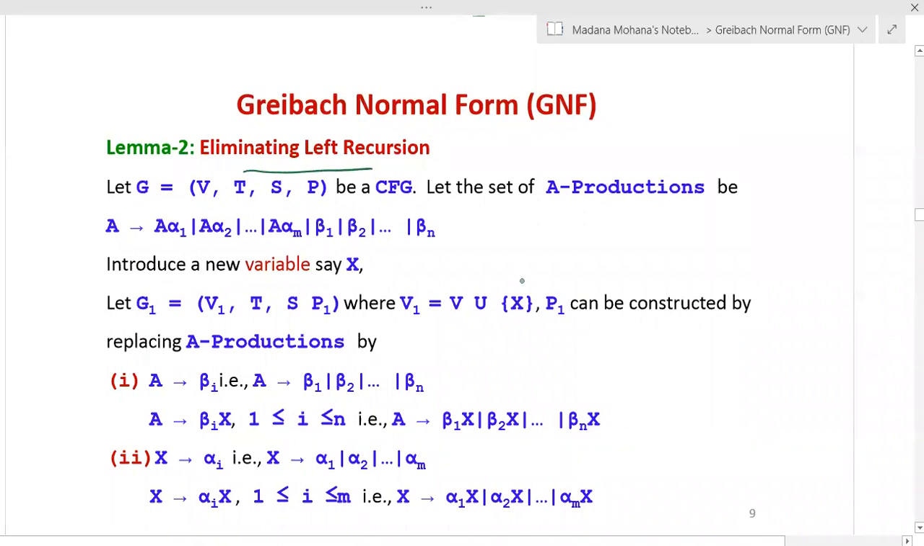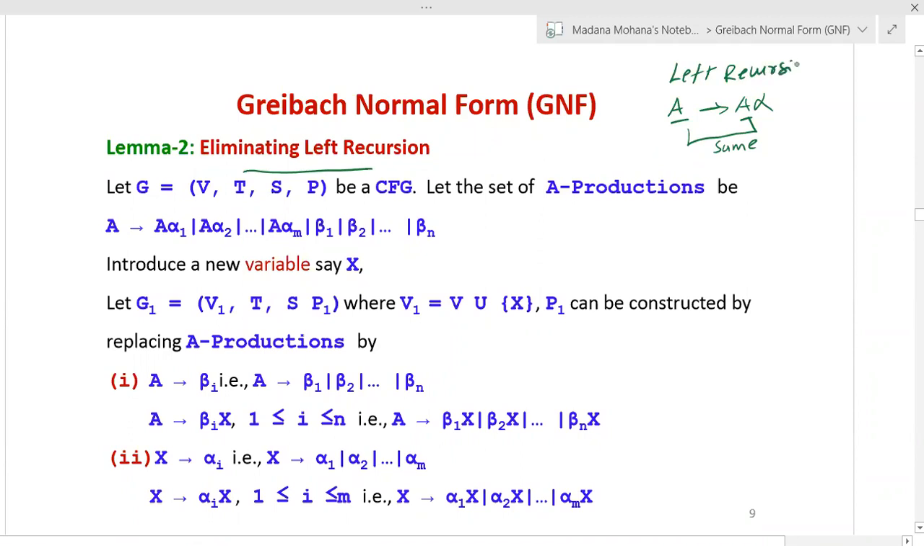So before seeing the lemma, what is the meaning of a left recursion? If any grammar is in the form of A derives A alpha, here you can see the left hand side variable and the right hand side leftmost variable are the same. Then this is called a left recursive grammar.